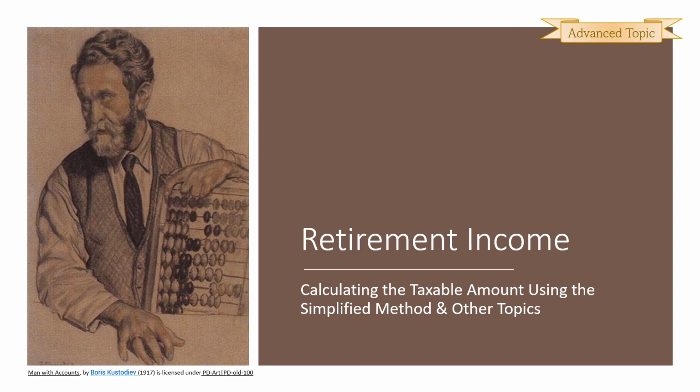In this VITA Advanced Tax Topic video, we will be expanding on what we learned in the basic video for the retirement income lesson of IRS Publication 4491. We will be learning how to calculate the taxable portion of a distribution where the taxable portion has not already been determined. We will also be learning about required minimum distributions, qualified charitable distributions, and the exclusion for public safety officers.